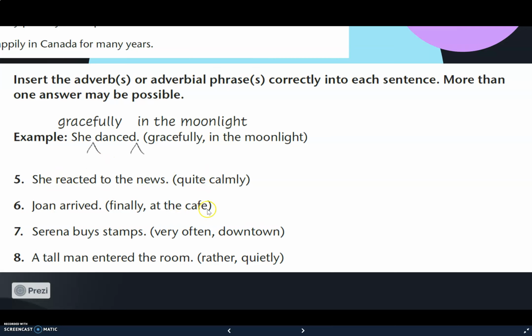And here we have other examples. Let us talk about number 6, and you can do the rest of the sentences. John arrived, and we have to use finally, at the cafe. We have adverbial phrases and we have an adverb. We can say also, finally John arrived at the cafe, or John finally arrived at the cafe. John arrived finally at the cafe, and John arrived at the cafe finally.